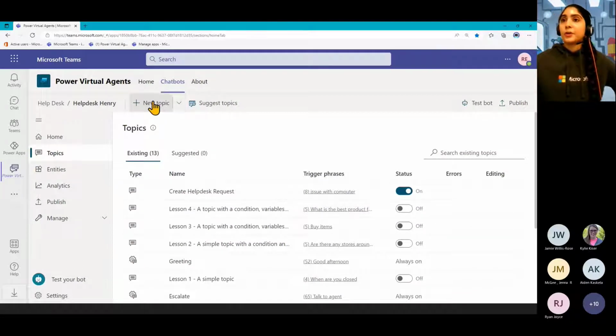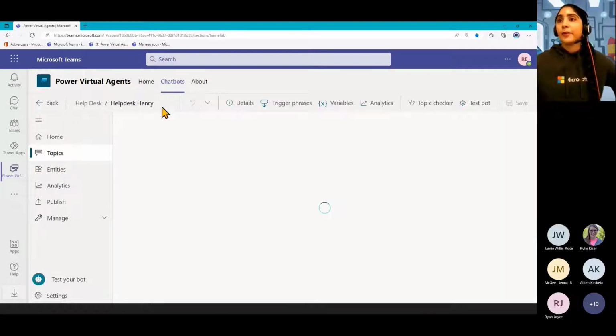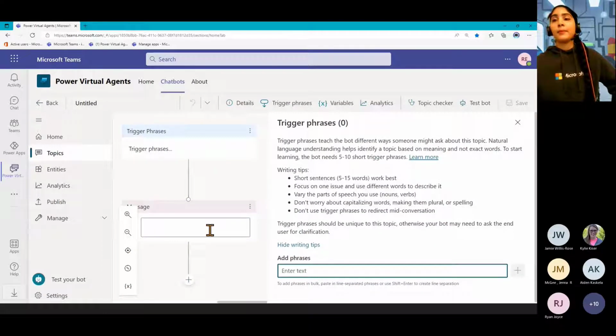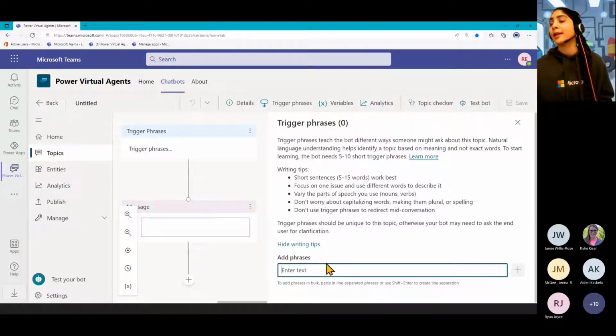So creating a new topic, you can click plus new topic from here. And maybe let's say if we want our bot to answer a common question that we have come up, maybe, how do I submit a timesheet? So we can call our topic that. I'll rename it later, and then we can add in our trigger phrases.